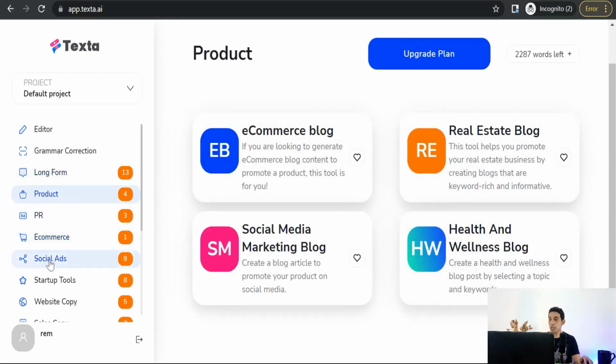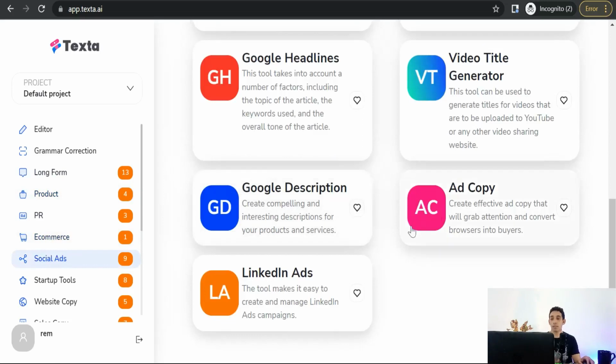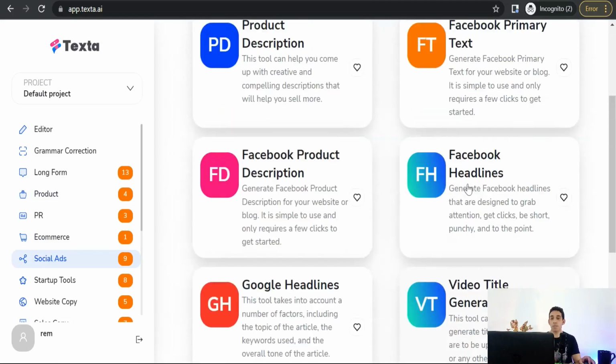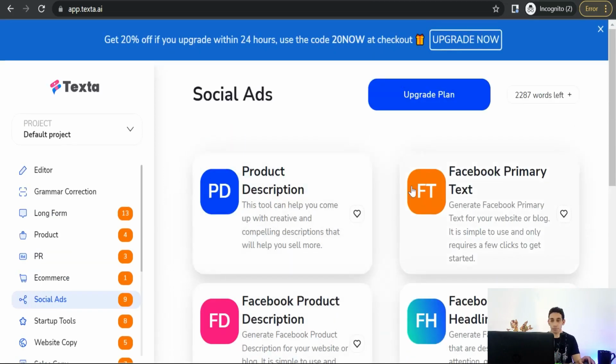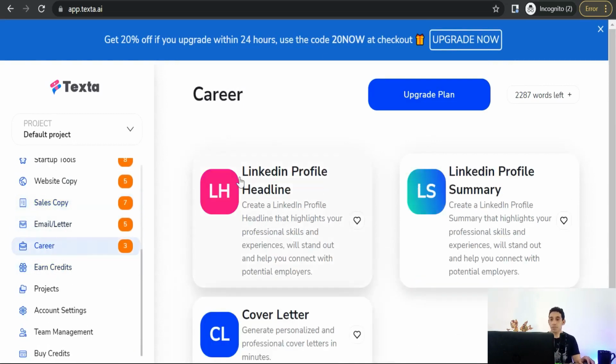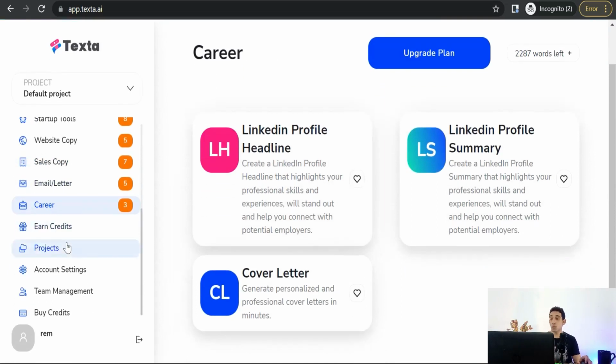Okay, for social ads, Google description ad copy, LinkedIn ads, Google headlines, video title generator, Facebook headlines, product description. Okay, for career, you'll find LinkedIn profile summary, LinkedIn profile headline, and much more of these amazing templates or copies that you can generate from Texta.ai. So here you can use Texta.ai for free to generate your amazing articles in any topic in any